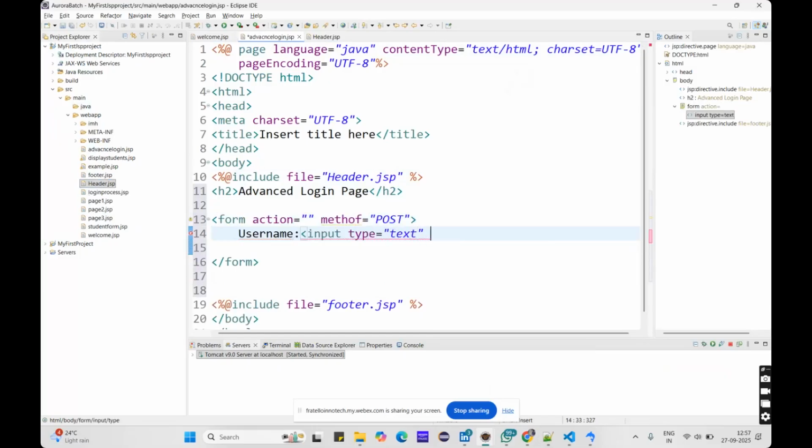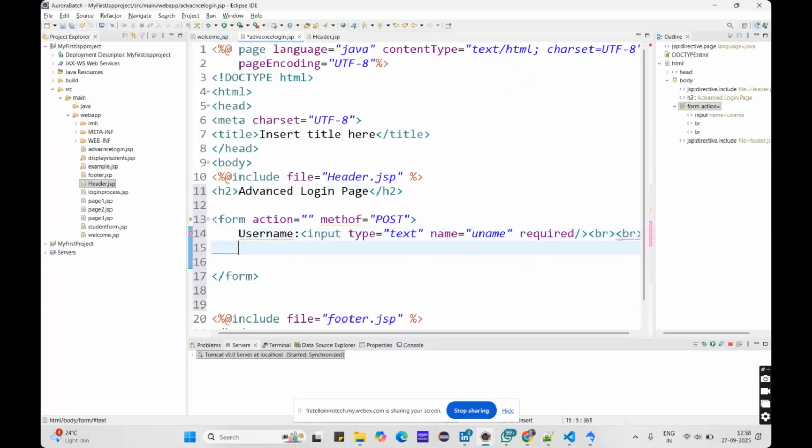Let me take the username as uname. Okay, and I want it to be compulsory that they need to enter the data in that input field, so I'm using the required attribute. So let me close the brackets, and after that let me take the password. So here this is a method.